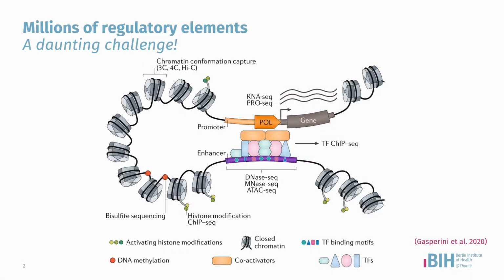The need for untangling the regulatory code in humans as of today has resulted in a global catalog of millions of regulatory elements. This has become a daunting challenge as we do not have a functional validation or readout which tells us if these candidate regulatory elements are active in each cell type.